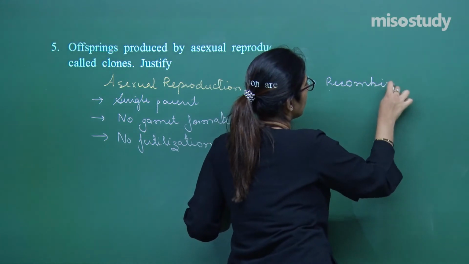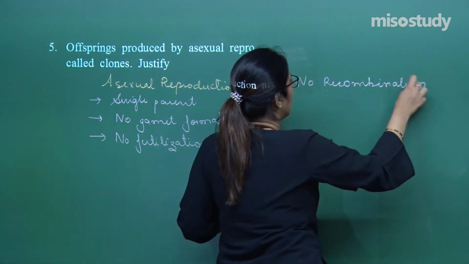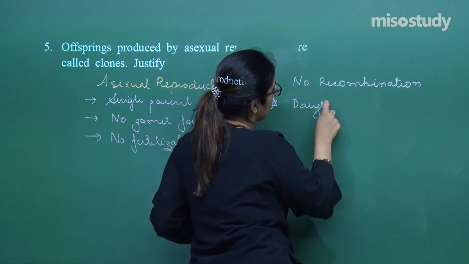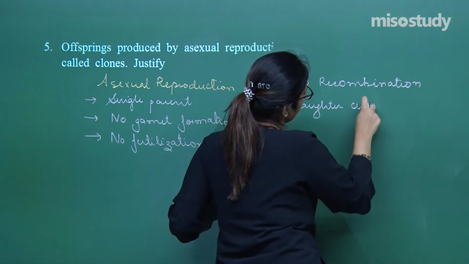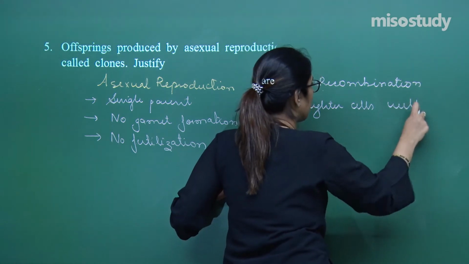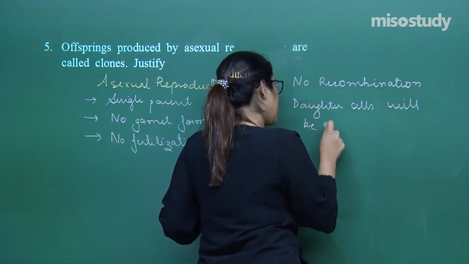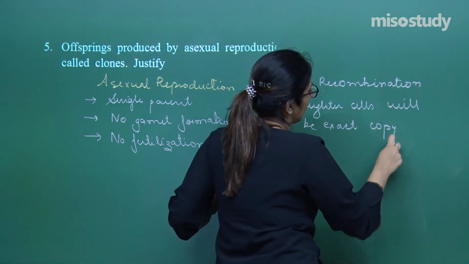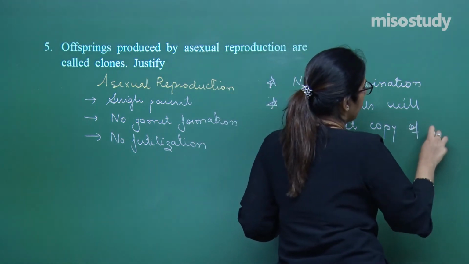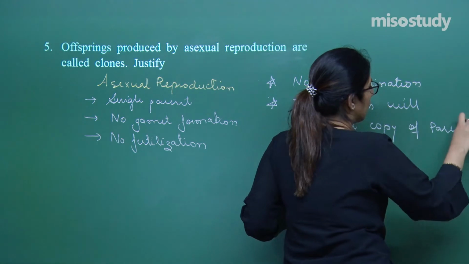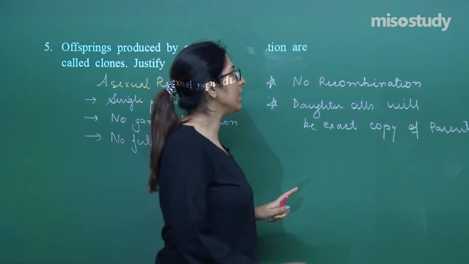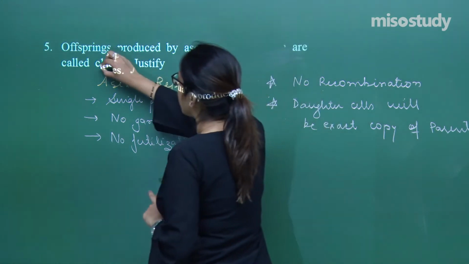In this case, the daughter cell will be an exact copy of the parent, because it will be produced from a single parent. So that is the reason the name is given as clones.